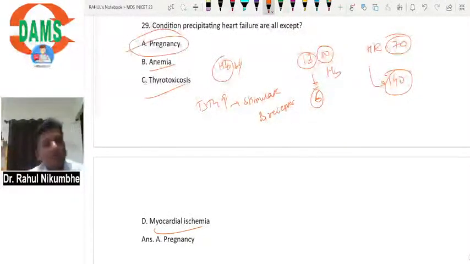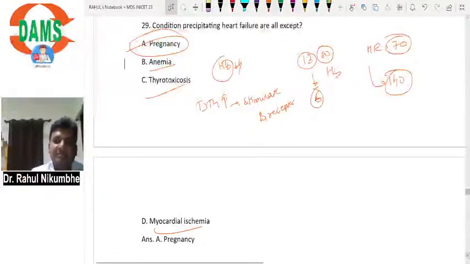Pregnancy is not a precipitating factor for heart failure. But if patient is already having a heart disease, like patient is a case of rheumatic heart disease and patient is pregnant, then it can precipitate, but it cannot precipitate a heart failure in normal heart. It can precipitate heart failure in damaged heart.